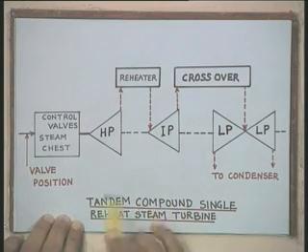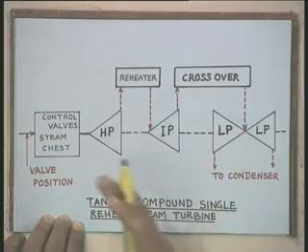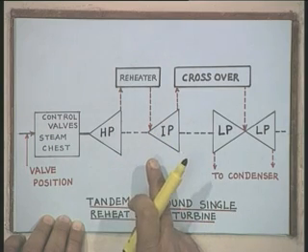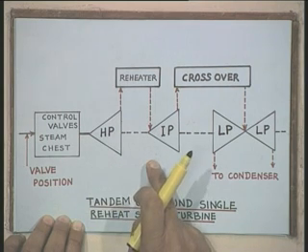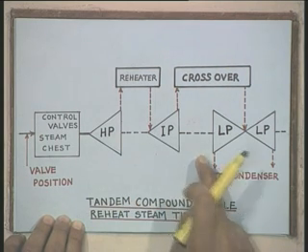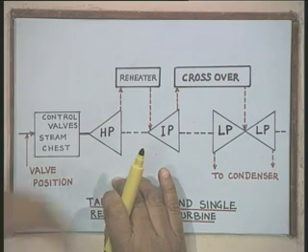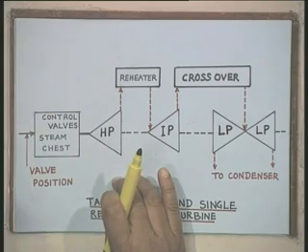Further, depending upon the size of the machine, we may have a single stage reheating or two stage reheating. In case it is a two stage reheating, we will have one more section. Then the first section is normally called VHP, the very high pressure turbine section. Next will be called high pressure, then intermediate pressure and so on. The steam which leaves the very high pressure section, after working, will enter the reheater, again it comes out, enters the high pressure section, and when it leaves, again it enters the reheater and so on. Therefore, it is called two stage.